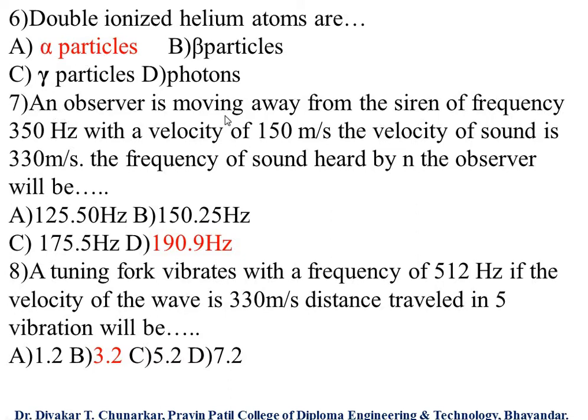Seven: an observer is moving away from a siren of frequency 350 Hz with a velocity of 150 meter per second. The velocity of sound is 330 meter per second. The frequency of sound heard by the observer will be? So this is a numerical problem. It can be given for 3 to 4 marks in your examination, and then you have to click the answer.